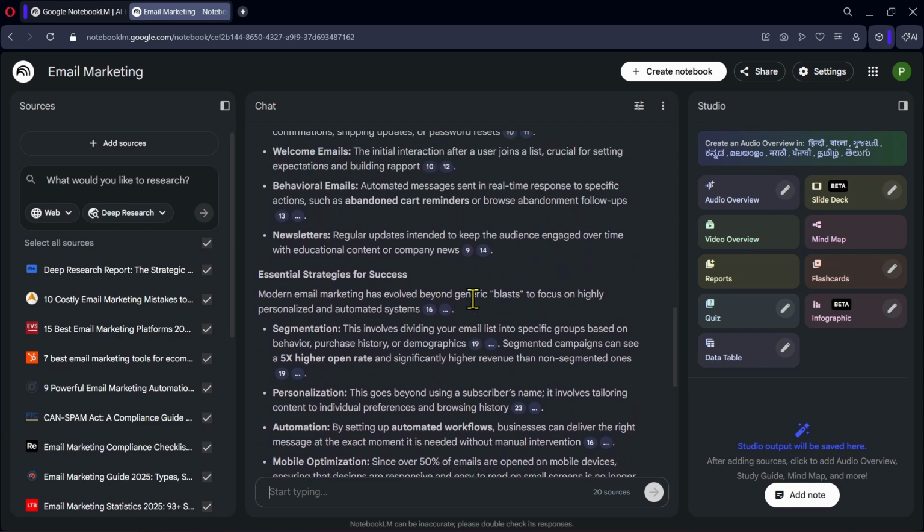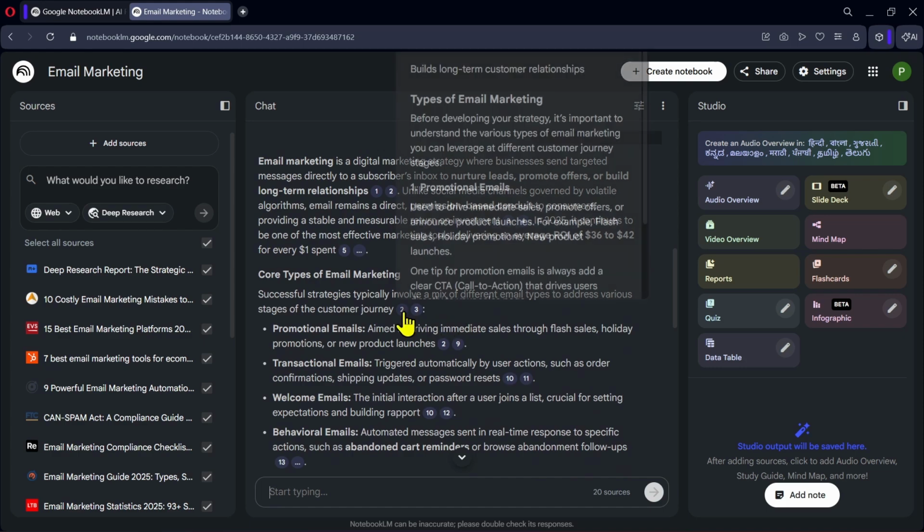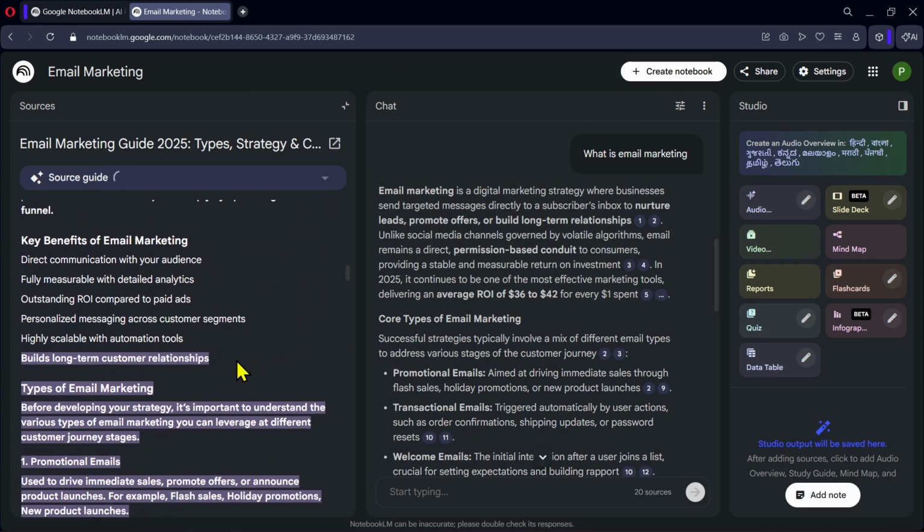You will notice small numbers appearing next to certain sentences. These are citations. If you click on one of them, NotebookLM will show the exact source where that information was found. This makes it easy to verify the information and understand where the answer is coming from.